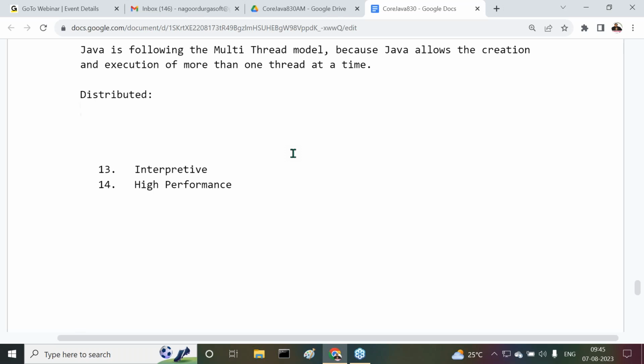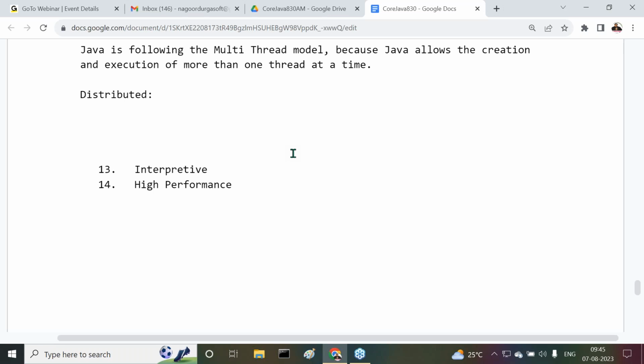If we prepare and execute any application without the client server architecture, then that application is called a standalone application. On the basis of client server architecture, if we prepare any application using client server architecture, then that application is a distributed application.